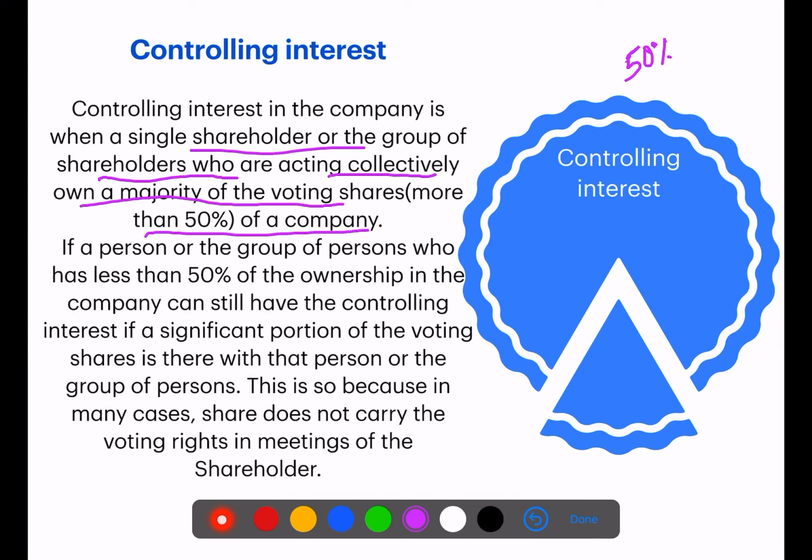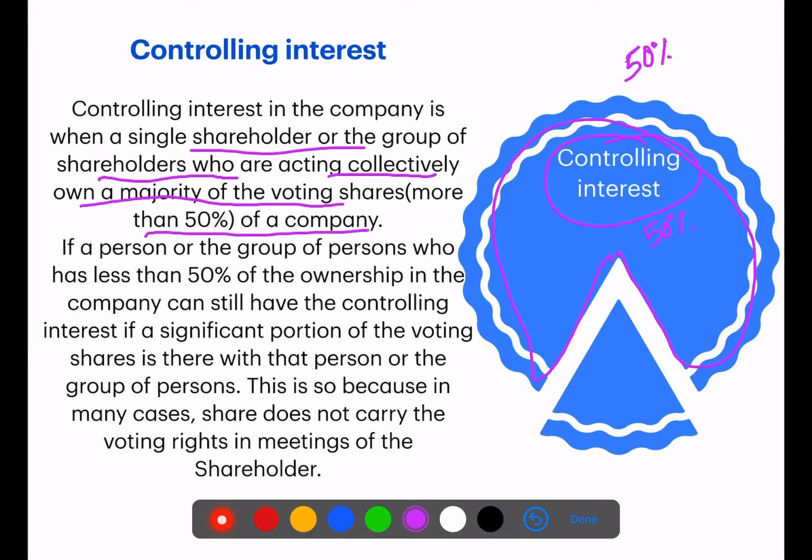As you can see in this picture, this is the 100% share of the company, and this group of shareholders is holding more than 50% of shares. That is known as controlling interest. But there is one more thing.